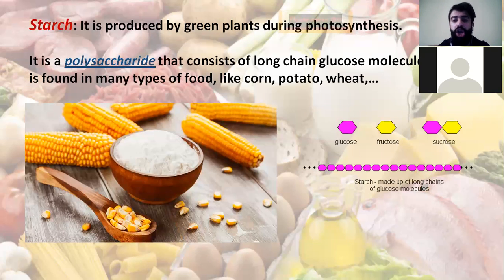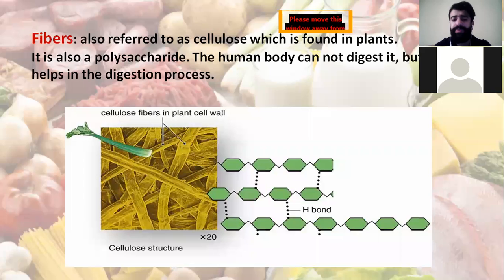Polysaccharides are long chains of glucose or other forms of sugars. They are found in many types of food, like corn, potato, and wheat. Fibers are found in plants. They are also an example of polysaccharides. So another example of polysaccharides is fiber. Fiber helps in the process of digestion.